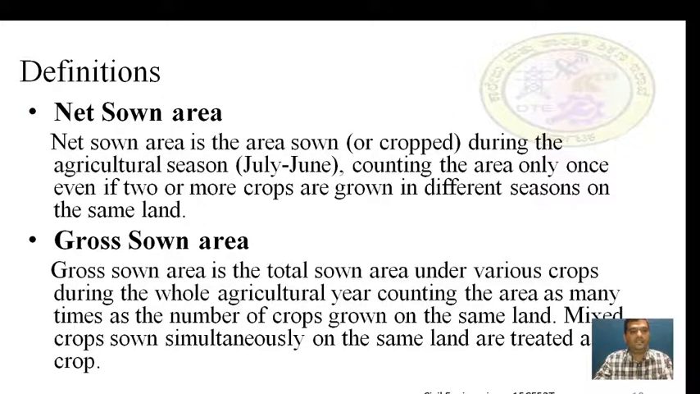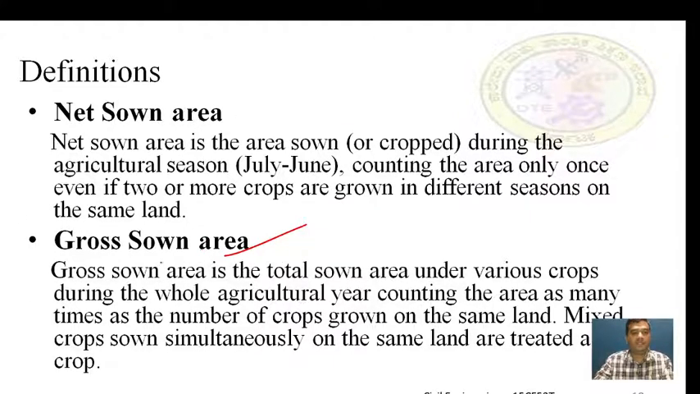Then coming to the next definition, net sown area. Net sown area is the area sown or cropped during the agriculture season, July to June, counting the area only once, even if two or more crops are grown in different seasons. Means only one particular crop which is grown in a particular season is considered. If crops are grown more than one or two times, it is not considered in net sown area, but it is considered in gross sown area. In net sown area, only one particular crop is considered.